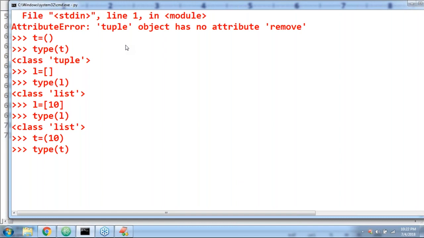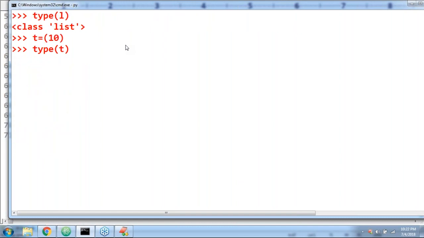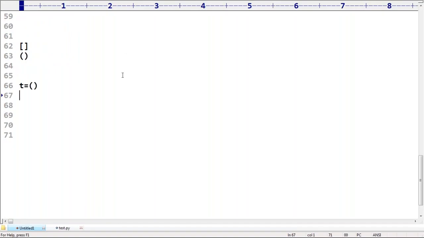Please wake up and observe very carefully. T is equal to 10, sir. What is the type of t? Type, I'm not talking about value. What is the type of t, sir? Very, very simple. It is an int value, not a tuple. Are you able to understand? I hope everyone is in a position to understand, right? What is the reason for that? Do you know, in normal mathematics, I want to find 10 plus 20.